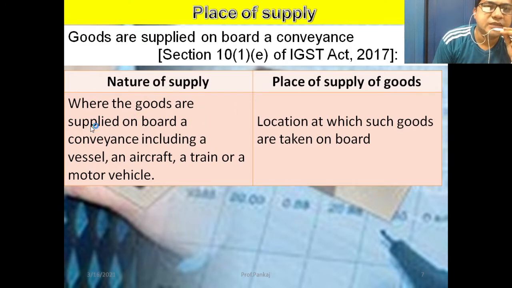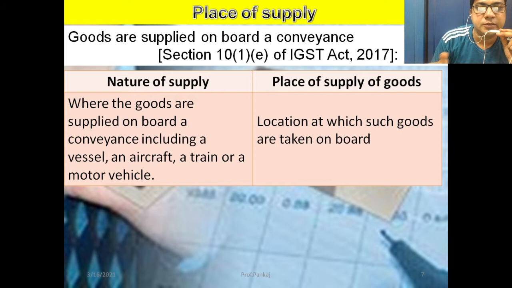Where the goods are supplied on board a conveyance, including a vessel, an aircraft, a train, or a motor vehicle, the place of supply is the location at which the goods are taken on board. I hope you understood the board. That means they pick up the goods from the platform or from that particular place.